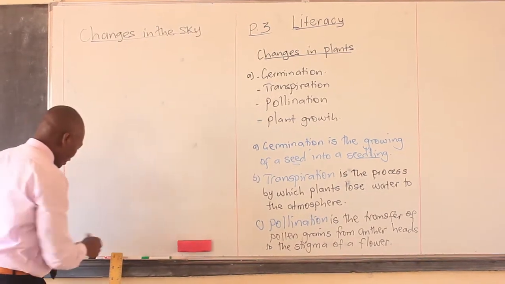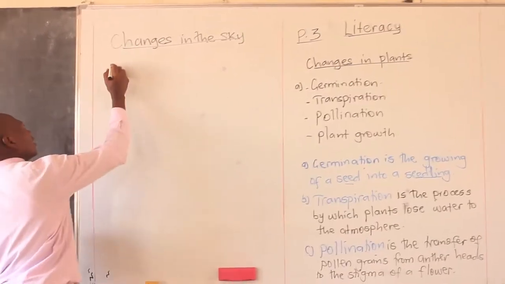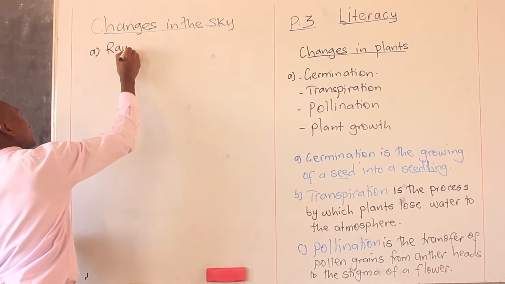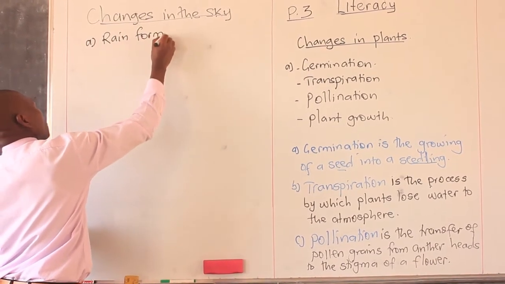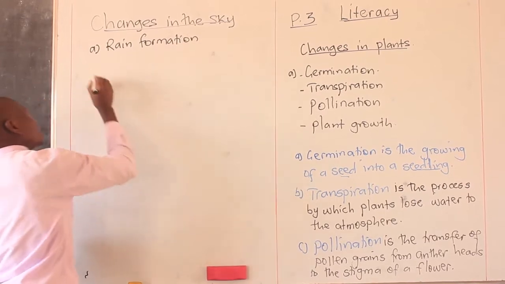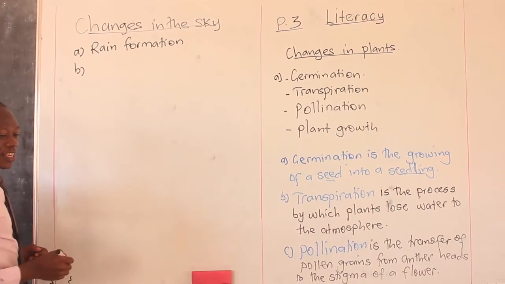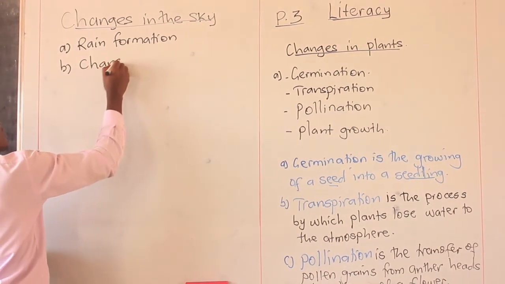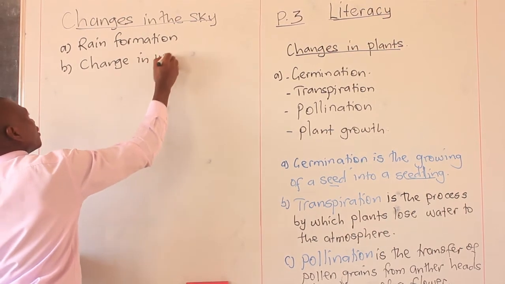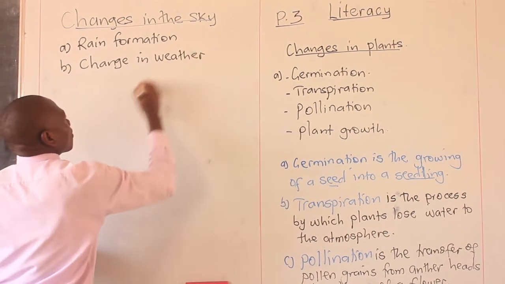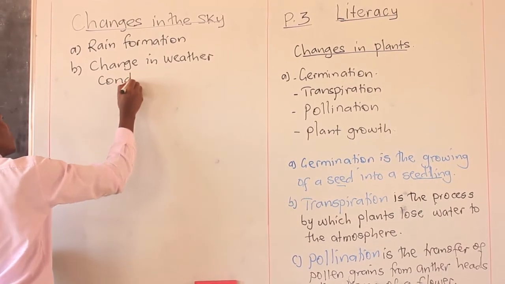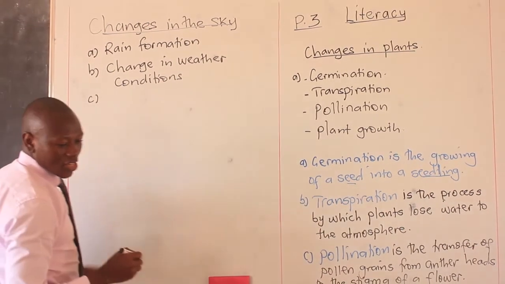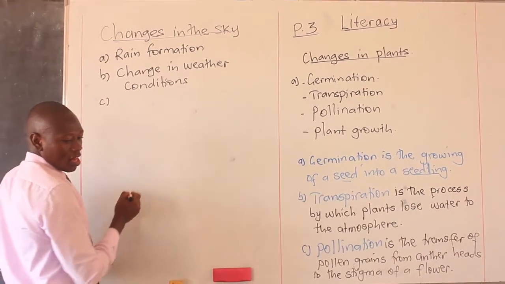So these changes in the sky will include one or A, we say rain formation. Rain formation is one change. Another change here we talked about is change in weather conditions. Then we say change in the moon shape.